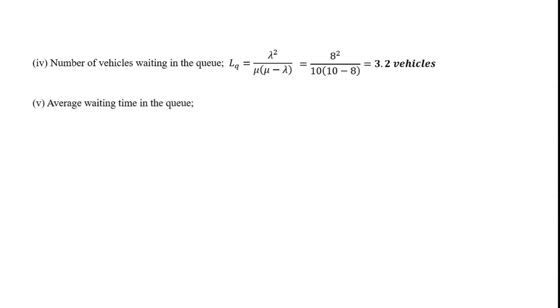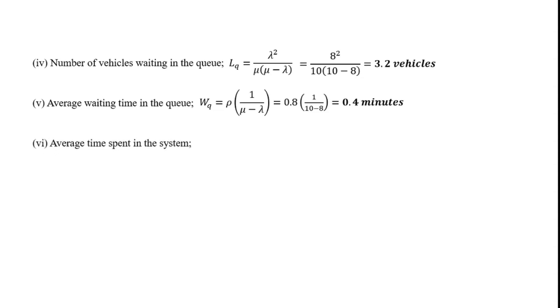Next is average waiting time in a queue. Waiting time is denoted with W, and waiting time in a queue, that means WQ. WQ is equal to rho times 1 upon mu minus lambda. Rho is 0.8, so 1 upon 10 minus 8 is 1 by 2, into 0.8, that is equal to 0.4 minutes. So what is the average waiting time in a queue? That is 0.4 minutes.